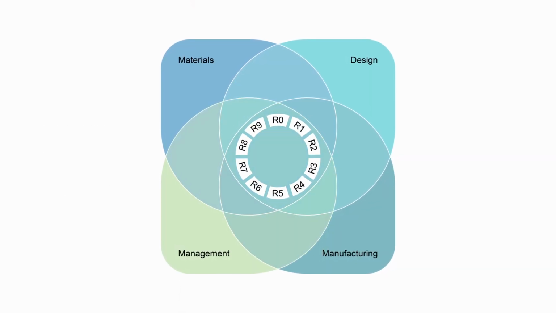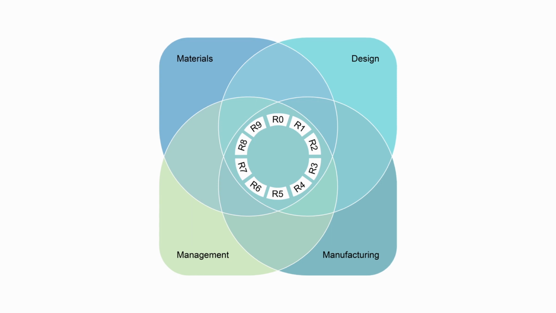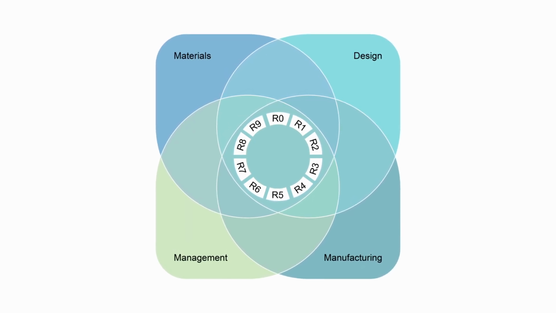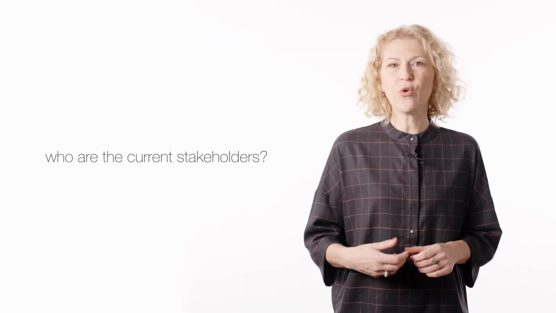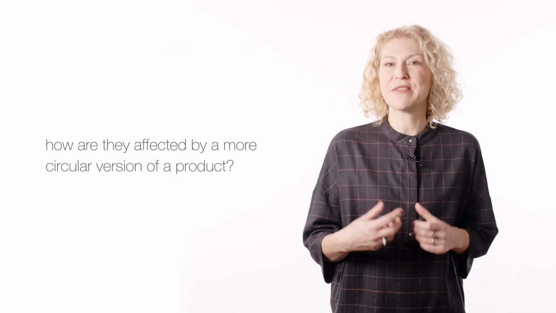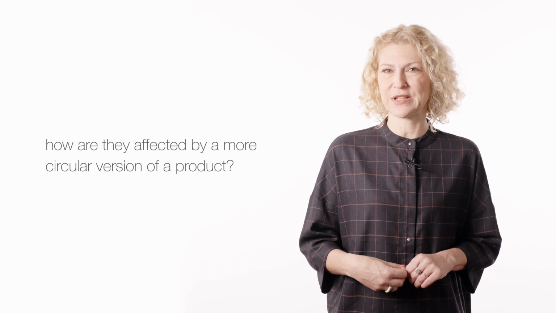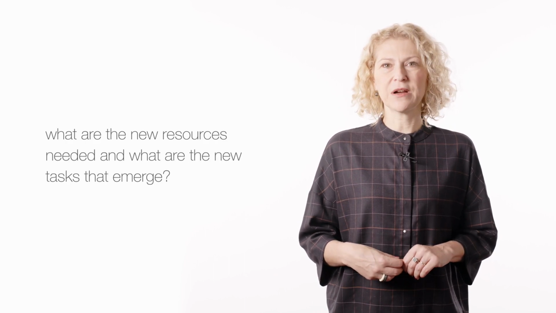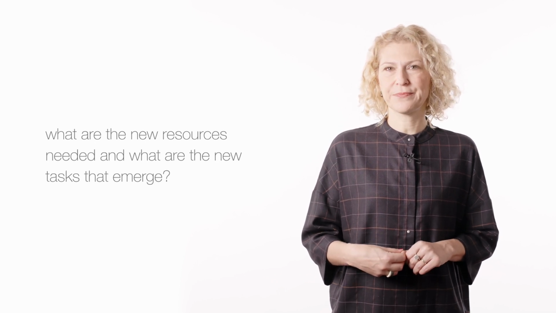The fourth domain is about management. It shifts attention from the product itself to the stakeholders and the operational processes behind its making. Who are the current stakeholders, and how are they affected by a more circular version of a product? Should any new stakeholders be added? What are the new resources needed, and what are the new tasks that emerge? But also, this domain asks us to identify the new skills and the knowledge needed to facilitate the transition.